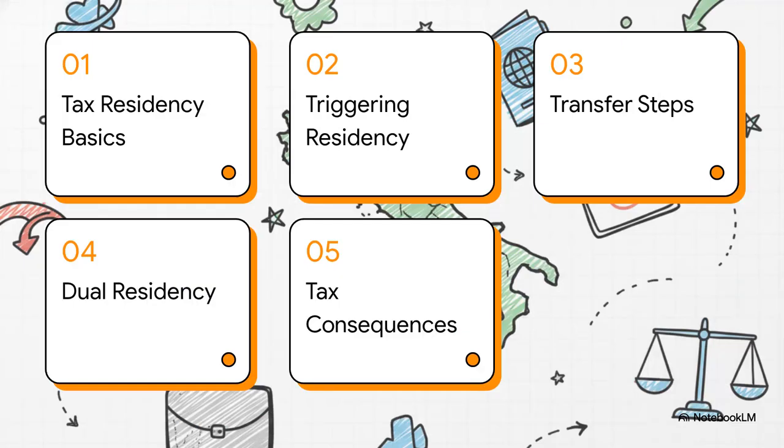So here's our roadmap for today's explainer. First, we'll cover the tax residency basics. Then, the 4 specific ways you can actually trigger residency. Third, we'll walk through the steps to officially transfer your residency. Fourth, we'll tackle the dual residency dilemma. And finally, number 5, the real-world consequences of becoming an Italian resident.